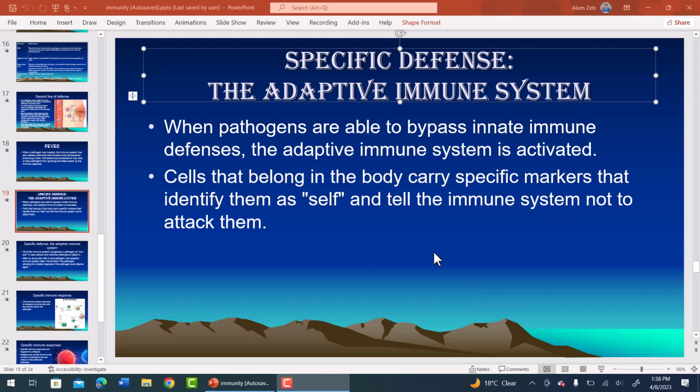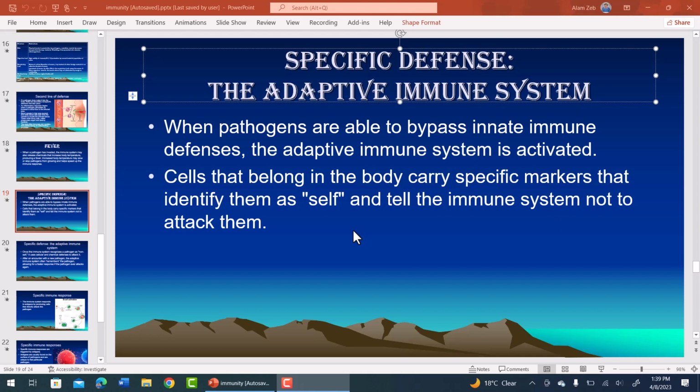Now, specific defense. When pathogens are able to bypass innate defense, the adaptive immune system is activated. Cells that belong in the body carry specific markers that identify them as self and tell the immune system not to attack them. So the body has a property that it identifies its own cells.